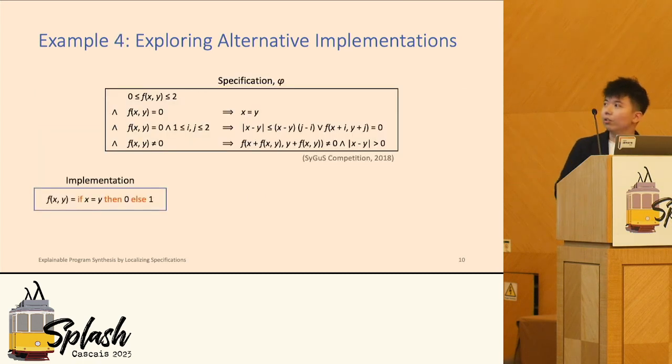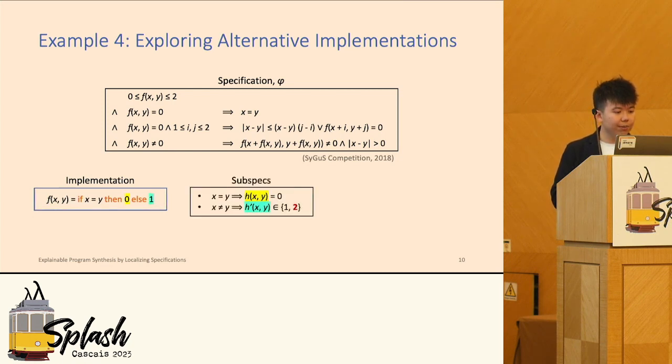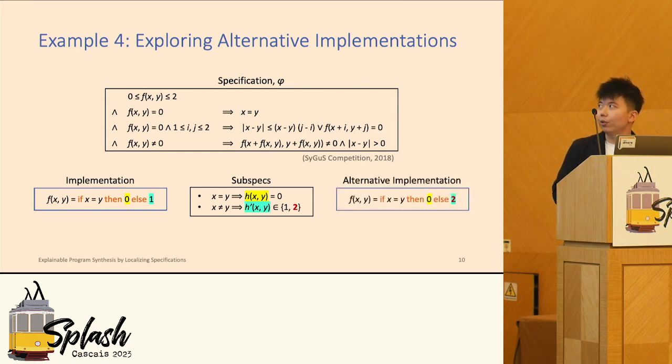Let's take a look at one last example. This is one of the specifications drawn from the SyGuS Benchmark 2018. As you can see, it's quite complicated, and the implementation itself is rather simple. If we calculate the subspec for the two locations here, you can see it's surprisingly simple. It tells you there is not really much you can do in this program. One of the few possible alternative implementations is just to replace the else branch with 2.